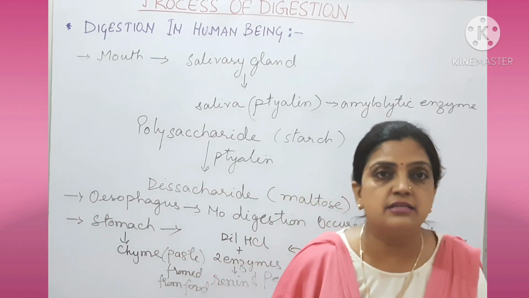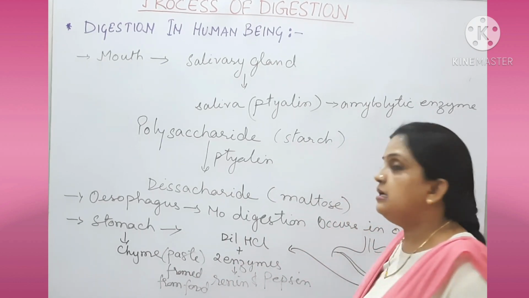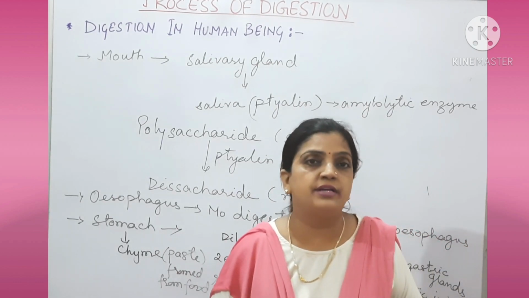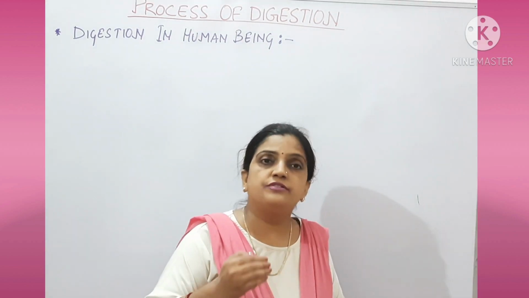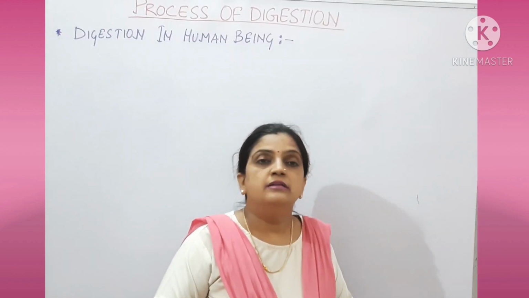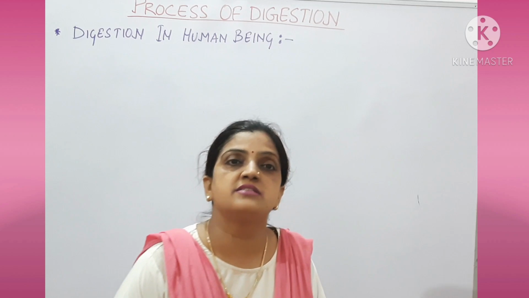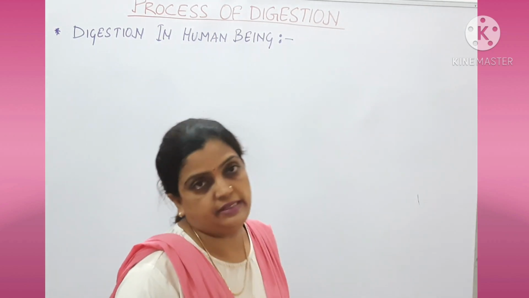Now children, let us know about HCl, how HCl is important in the stomach. Moving to the function of HCl, how HCl works inside the stomach of a human being.